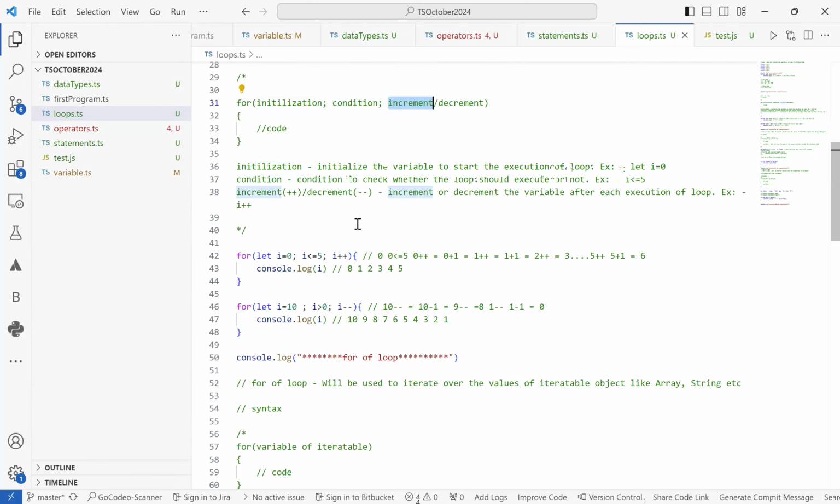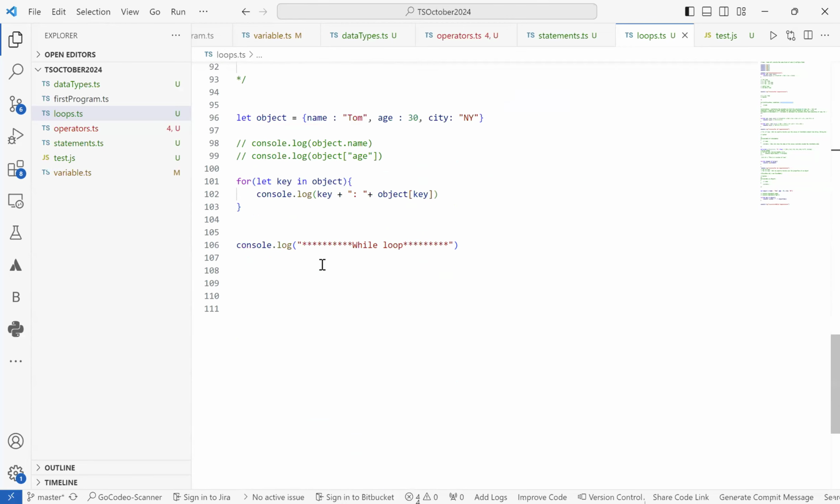Whereas in a while loop, we first have to declare a variable and initialize a value for it. The significance of that initialization is the same: it initializes the variable so that from there on it will start execution of the loop. That will be the starting point of the execution inside the loop. Then the condition will go inside the while loop, and increment and decrement will be written inside the block.